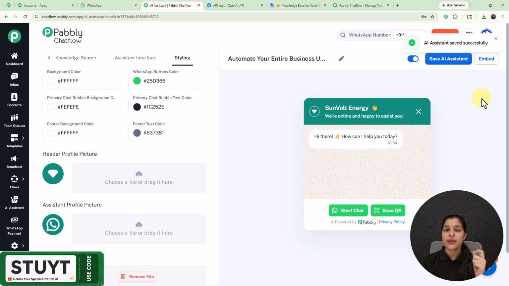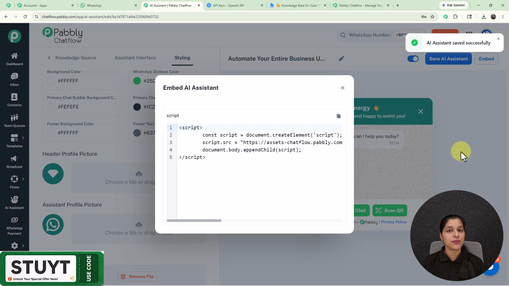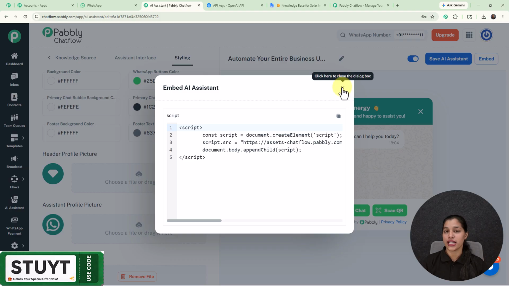Now if you wish to embed this AI assistant to your website, then you just have to click over this embed button, and here we are getting this script code which you can paste over your website, and this AI assistant will be embedded to your website. So now you have seen how easy it is to embed this particular AI assistant to your website, and this is going to respond to all the queries of your customers within the website. So now here we are done with the creation of our AI assistant.